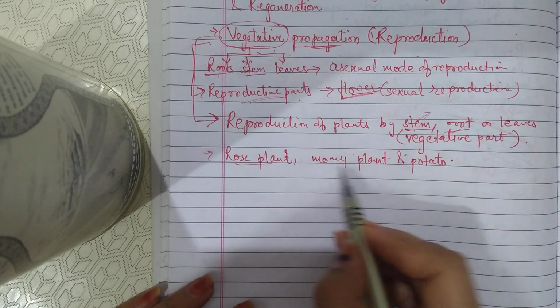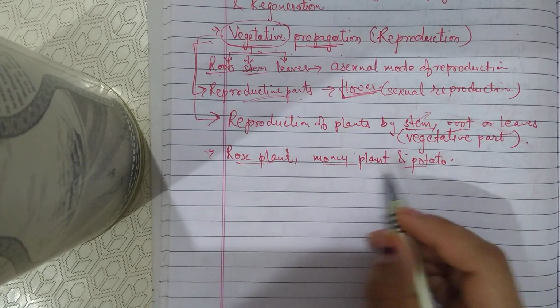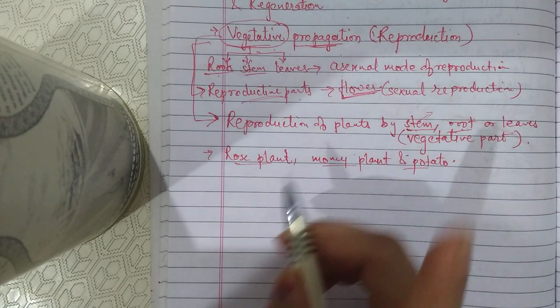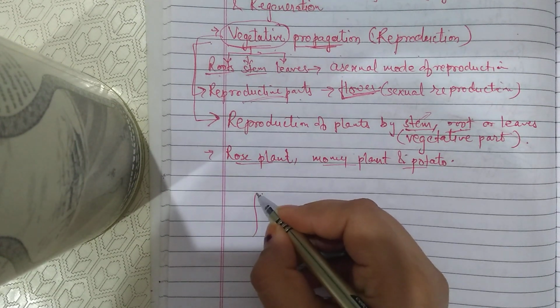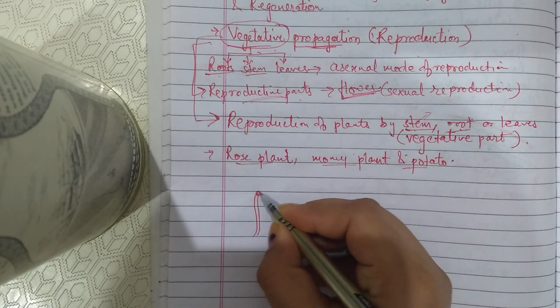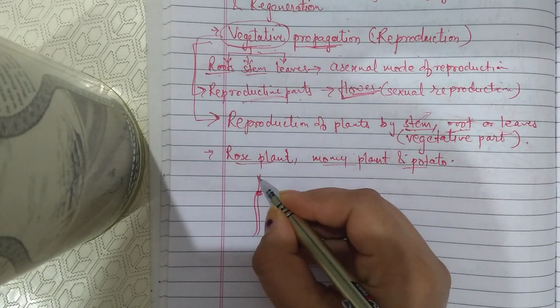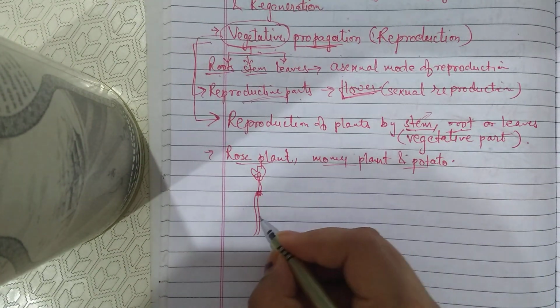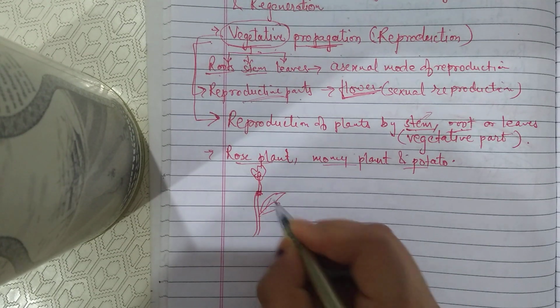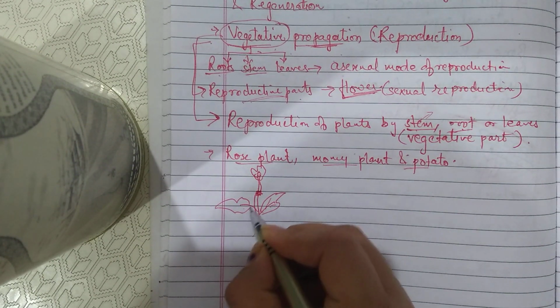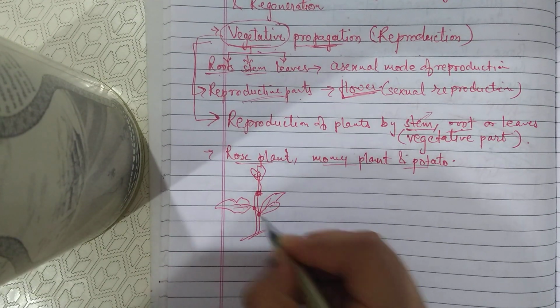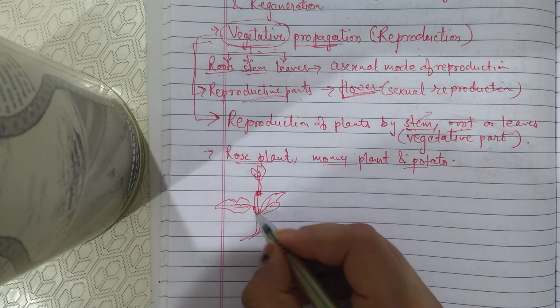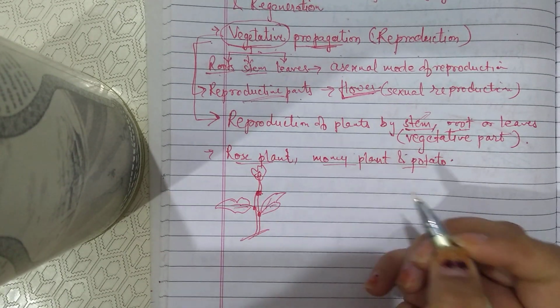In these plants, if we cut a portion of the plant having at least one node, this is a must, like it is a rose plant. The points where the leaves are grown are the nodes. Some nodes are here also.